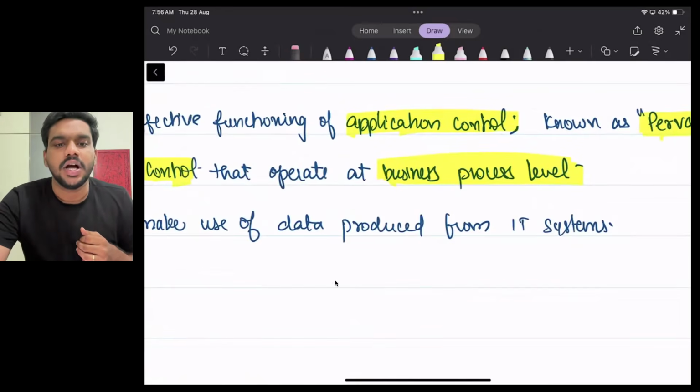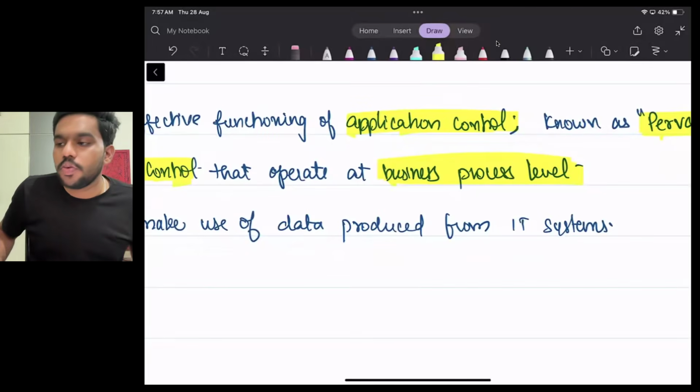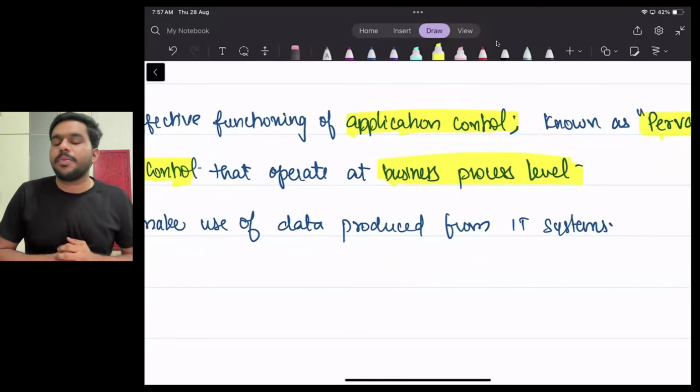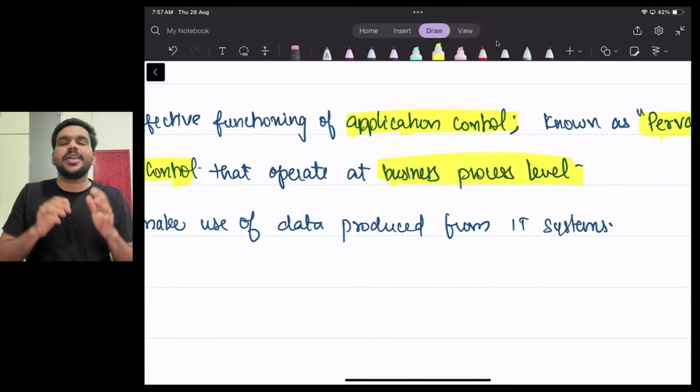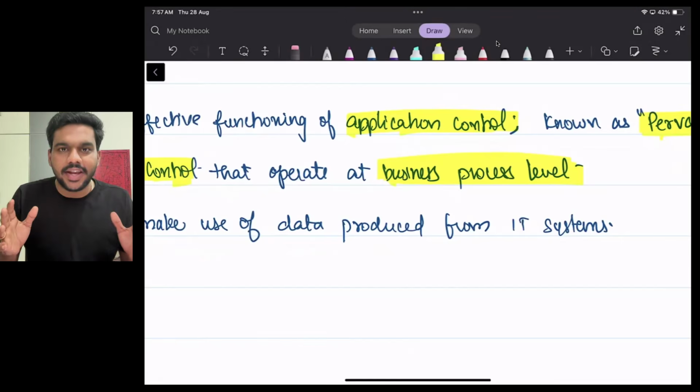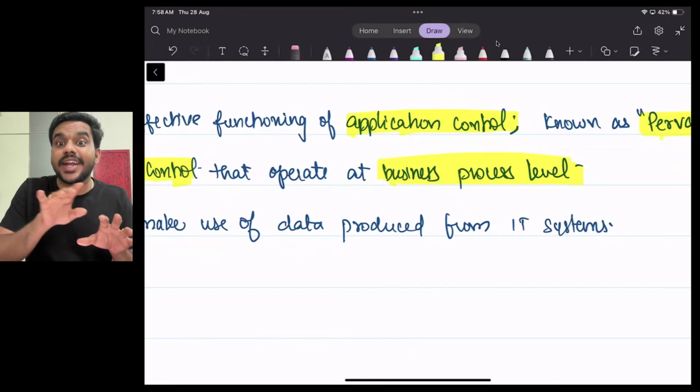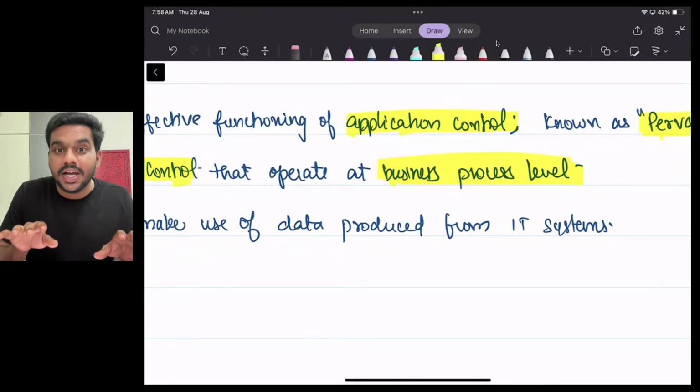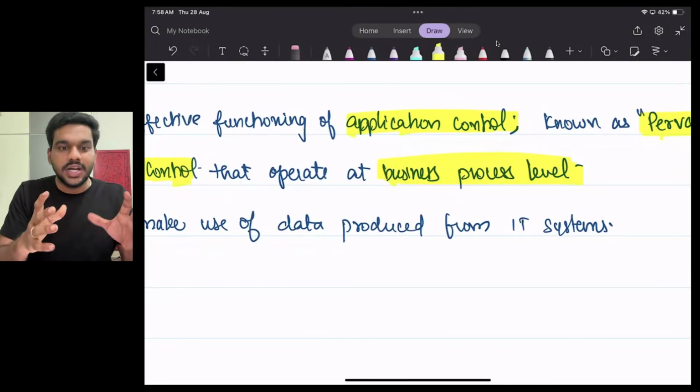Say for example, give me one second, let me think of an example. Let's take an example for application control. Say in my accounting software, if I am not entering the GST number, we cannot generate the invoice. That's an automated control.